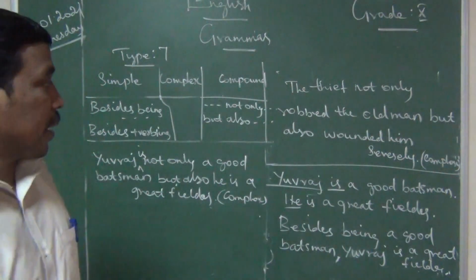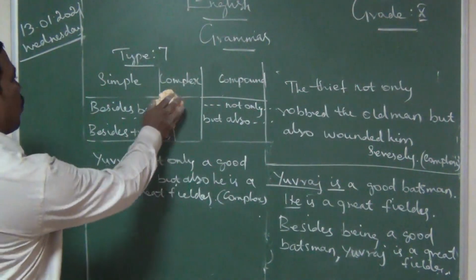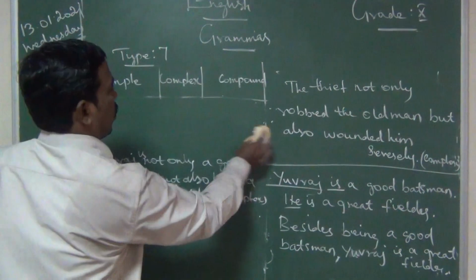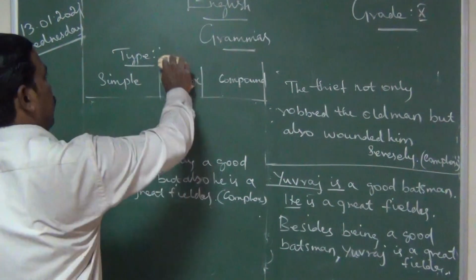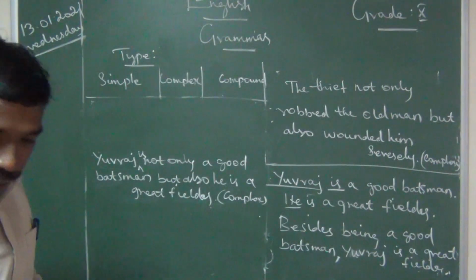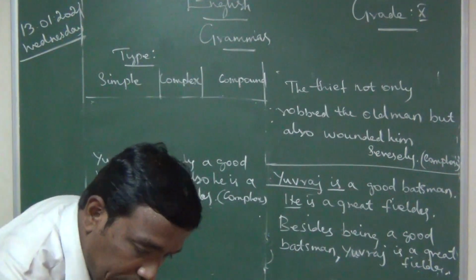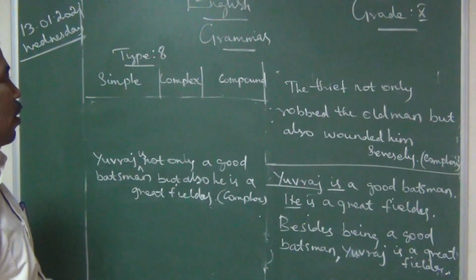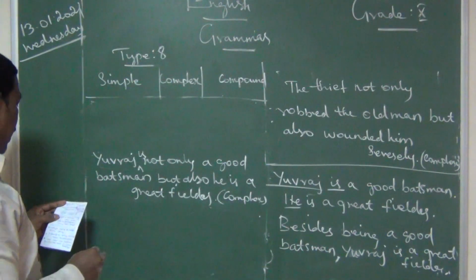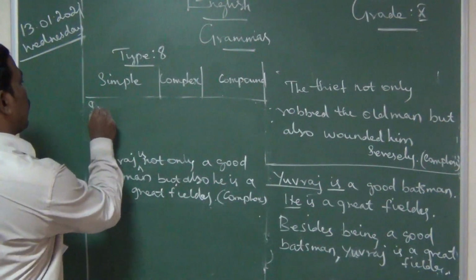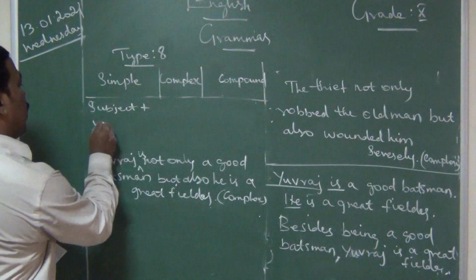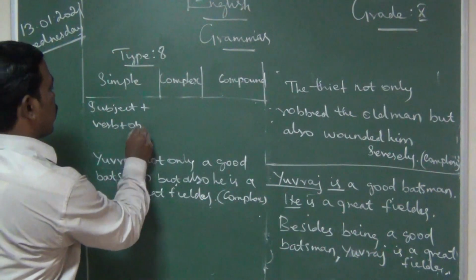Then the next one is the last model, the eighth model we will see. Type 8. Write fast. Then we will move into our textbook. We will see what the examples in the textbook are. So type 8: simple, compound, complex. The first one is subject plus verb plus object.